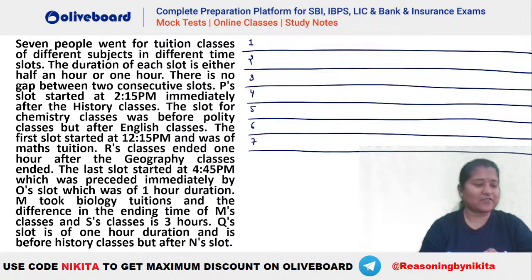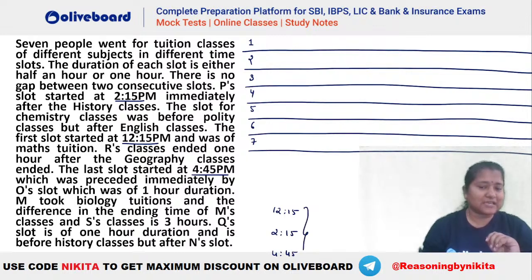Let's try this out very, very quickly. Okay, let's see how this particular question is to be done. So, whenever you have these slot based questions, always look for the time that is being provided here. Like here, you can see the timing is 2:15, this is 12:15, this is 4:45. So, at least you can understand that 12:15 will be there before 2:15, right? Then we will have 2:15 and then we will have 4:45. So you already know the sequence because it is timing we are talking about, right? So that we can understand.